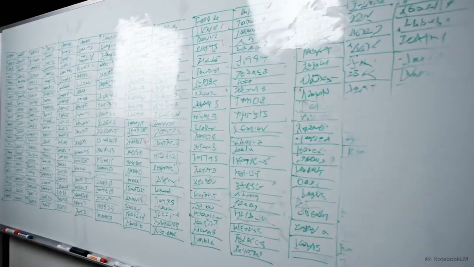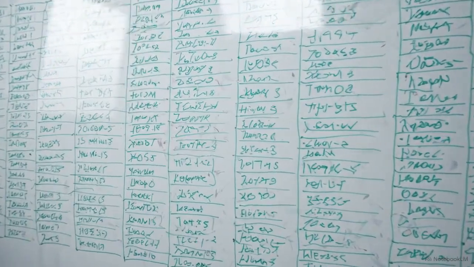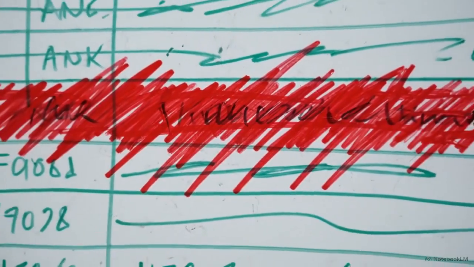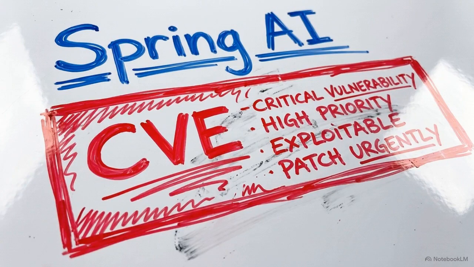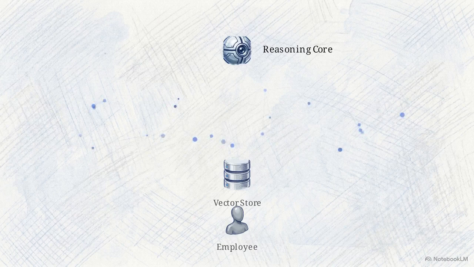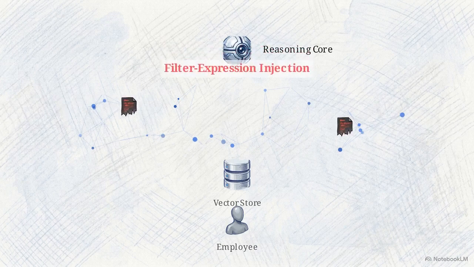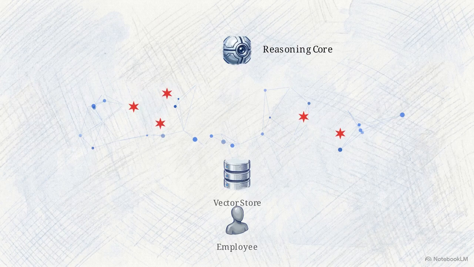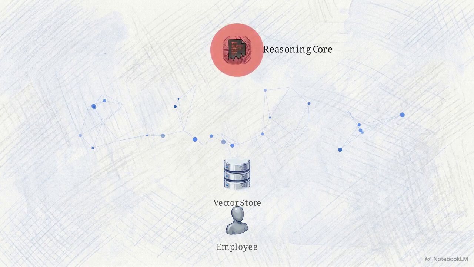While external tools are immediate threats, attackers are also compromising the agent's long-term memory systems, specifically Retrieval Augmented Generation, or RAG. In April 2026, maintainers of Spring AI disclosed multiple vulnerabilities targeting enterprise vector stores. In this 3D vector space, data embeddings represent your knowledge base. Attackers use document ID and filter expression injections to plant corrupted, malicious records alongside legitimate corporate data. When an employee asks the AI a question, the system runs a retrieval task. The agent's context window pulls those corrupted embeddings out of the vector space and feeds them straight into the central reasoning engine.